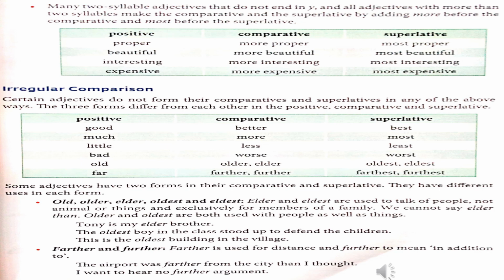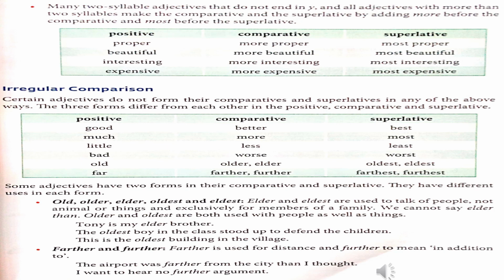Let us see the examples. Good, better, best. Much, more, most. Little, less, least. Bad, worse, worst. Old, older or elder, oldest or eldest. Far, farther or further, farthest or furthest.